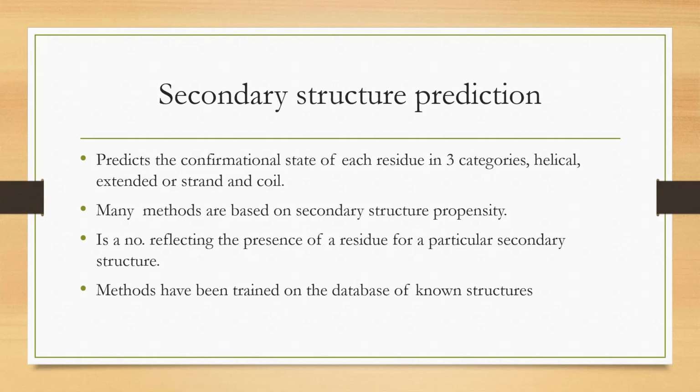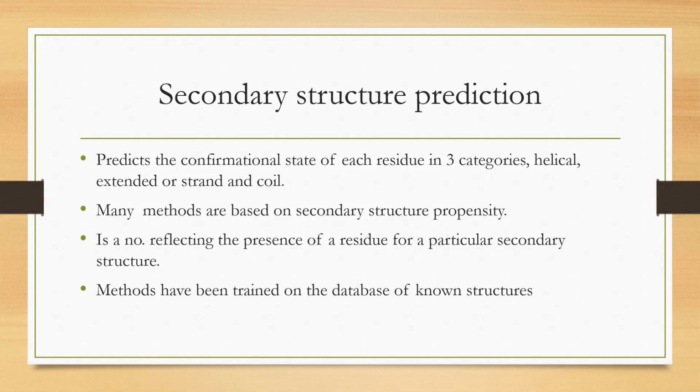As the name suggests, with secondary structure prediction, we will obtain the secondary structural conformation of the protein. It does not give you the three-dimensional structure, but we would be able to predict the secondary structural conformation of each and every amino acid residue present in the protein sequence for which the structure needs to be determined. And you all know what the secondary structural conformations are. There are three different secondary structural conformations in protein structures: alpha helices, beta strands, and coil structures.